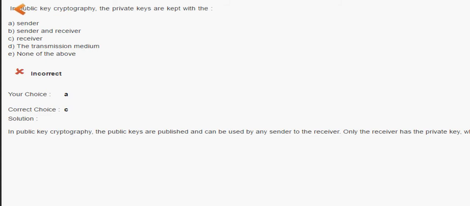Here the public key cryptography is given, but we are not talking about the public keys, we are talking about the private keys. If public keys are there, then it may be sender and receiver, but a private key must be shared with only the receiver. We use the digital signature, the same type of cryptography, while filling tenders. You may have come across these terms: public key cryptography, encryption, decryption, digital signature. So you may see similar questions in the exam. This was the first question that we have discussed.